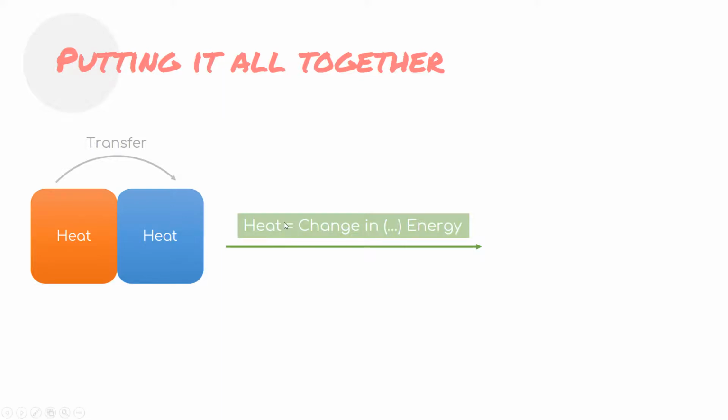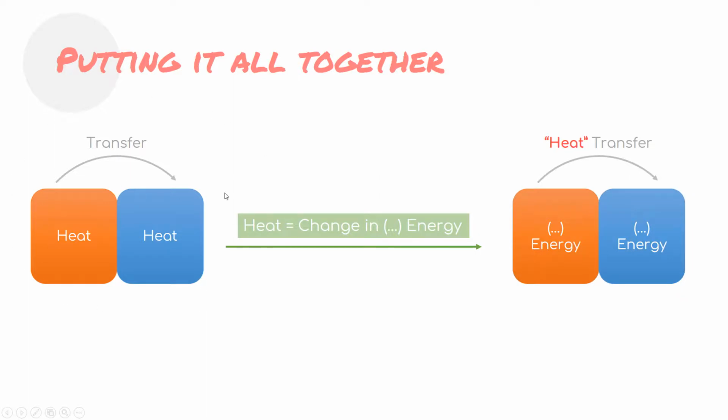So the caloric theory is not correct anymore due to Joule's experiments, and instead of heat being something inside the body, heat is actually the change of something inside the body. So do you see how heat has changed its level? Instead of being something, it's just the change of something inside the body.